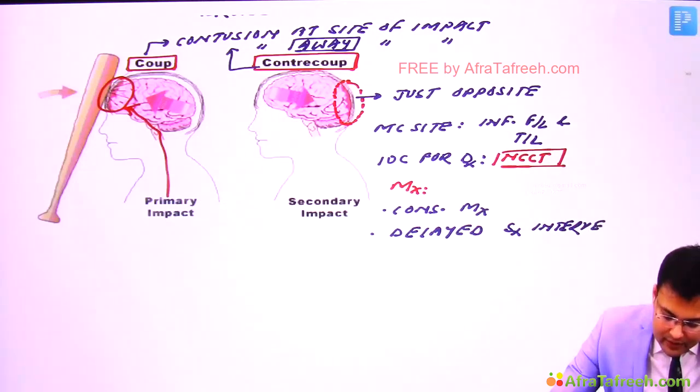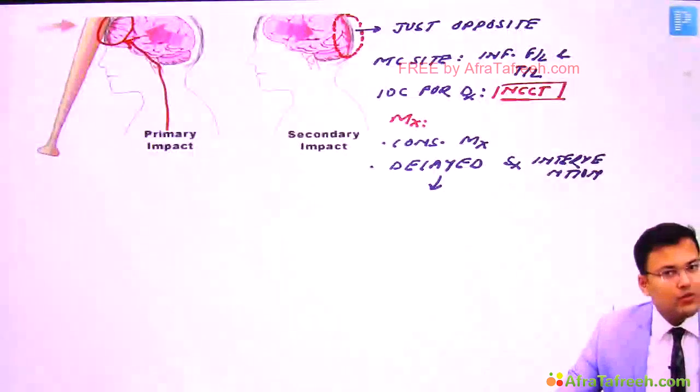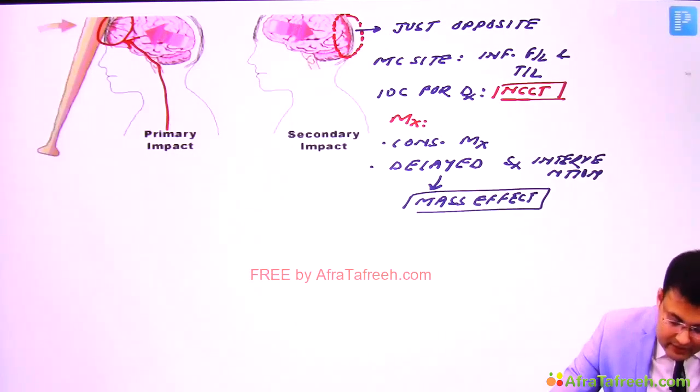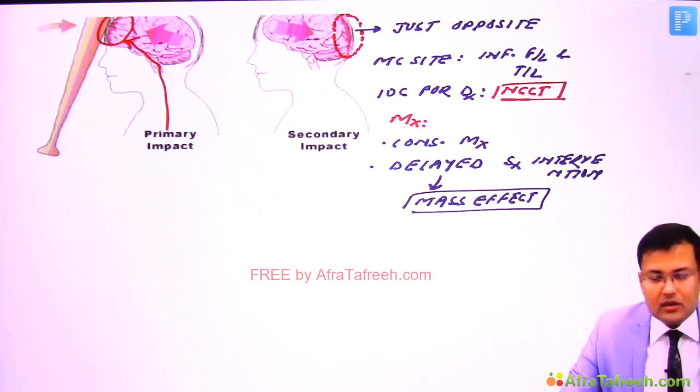Clear? So why delayed surgical intervention, and in which patients? The patients who are going to develop the mass effect. So to reduce the mass effect, we go for delayed surgical intervention. So this is how we manage the contusion.